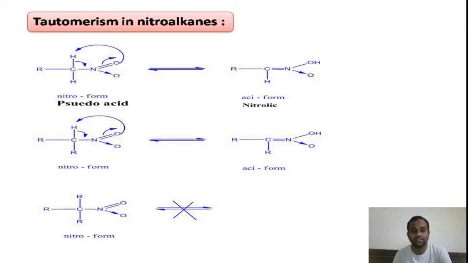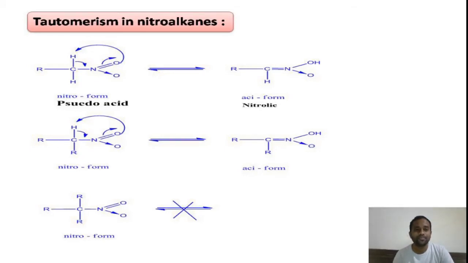Once again I am reminding you that nitroalkanes are called pseudoacids because these nitroalkanes in presence of base only will be converted into the aci form. They exist in the acid form, the aci form. Thereby it reacts with a base such as sodium hydroxide to form salts. That's why these nitroalkanes are called pseudoacids.